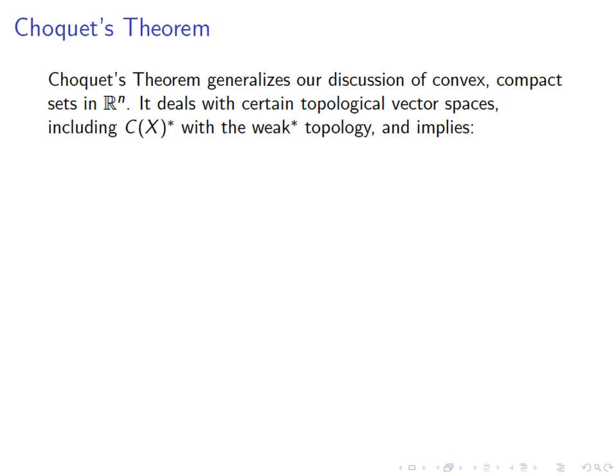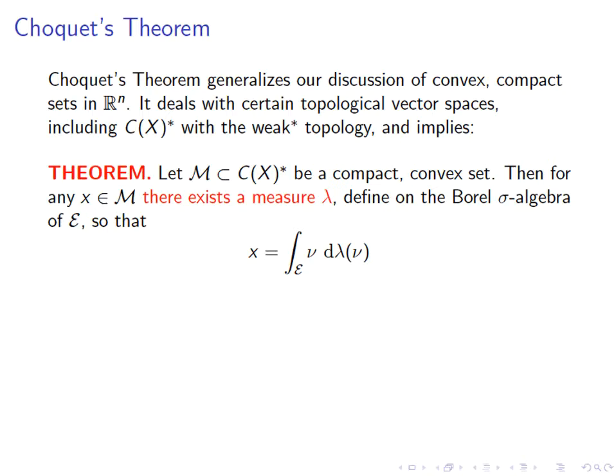Now there is a generalization of this to the infinite dimensional setting, which we will be particularly interested in when we talk about C(X) star. It's called Choquet's theorem. This is actually a relatively simple case because C(X) star is a metric topological space with the weak star topology, and as such it's a metric space. We saw that last time. But it's more general than this, and for certain topological vector spaces, what Choquet proved is that if you have a compact convex set inside this space, then exactly like what we've seen in the finite dimensional case, every point in M is an average of extremal points.